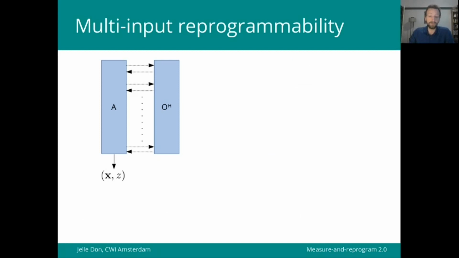What we do is, starting from this multi-input adversary, we simply rewrite its output, this array consisting of x's, as just x1 with some z prime, where now we put all the other x values, x2 up to xn, inside z prime.